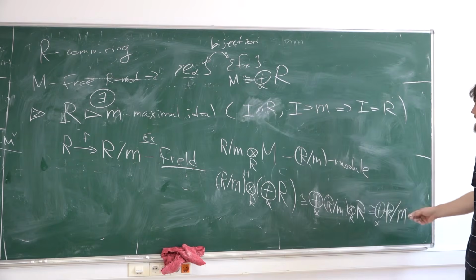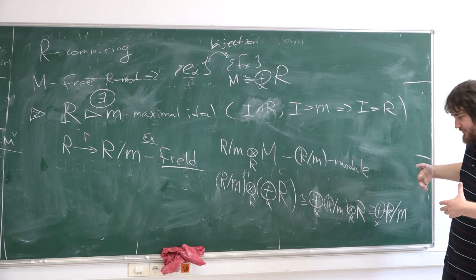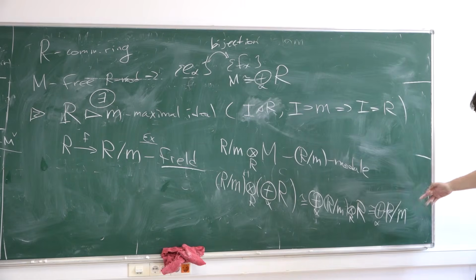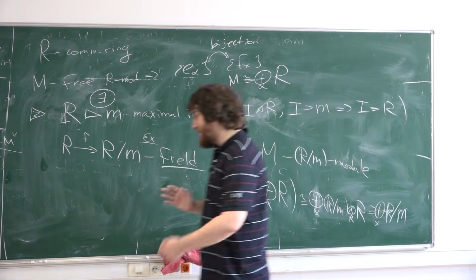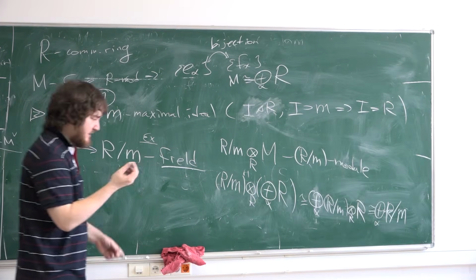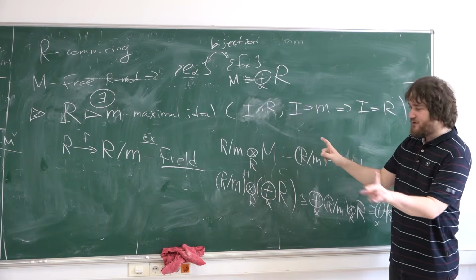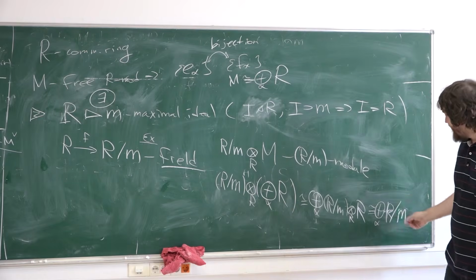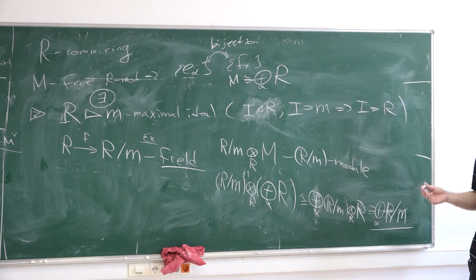But this thing is a field. We obtain an isomorphism of R-modules, and hence this is an isomorphism of R modulo M modules. But R modulo M is a field, so it's an isomorphism of vector spaces over this field. But we know that for vector spaces over fields, the dimension is invariant. So if I have two bases, I obtain two expressions as direct sums, and if I have a different number of summands, then I see these different numbers as the dimension of this vector space over the field, and this is not possible. Okay?